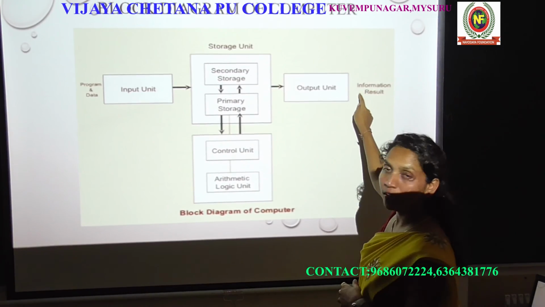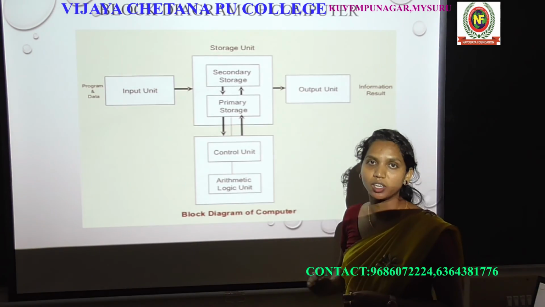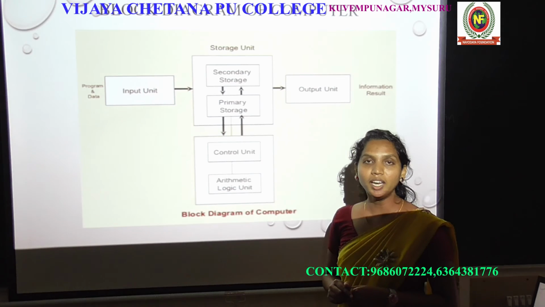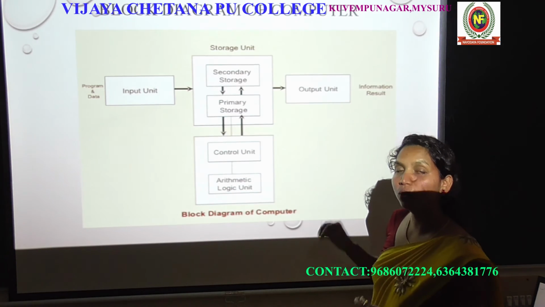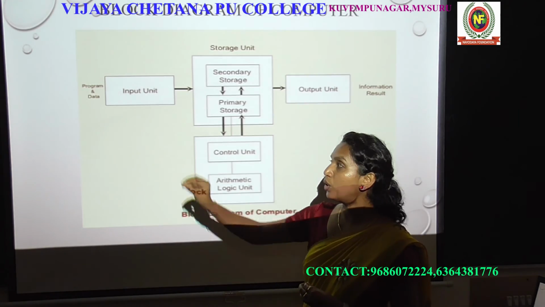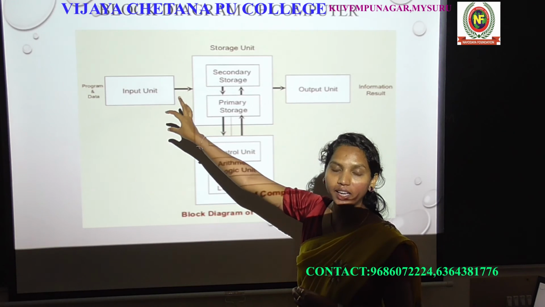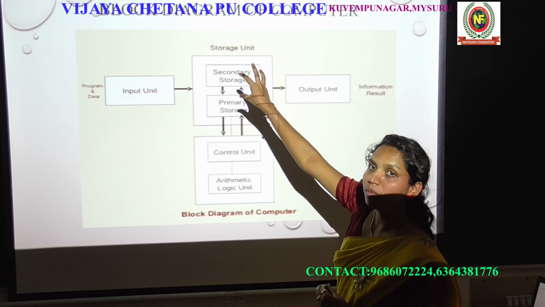That 5 is information or a result. That is meaningful information. Got it? So this is how the computer works. First you give the data through input devices, then this data is stored in a memory.